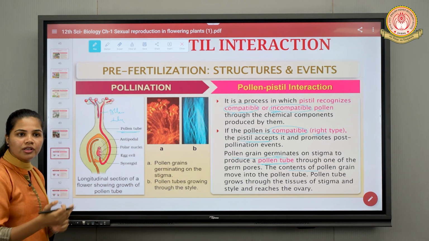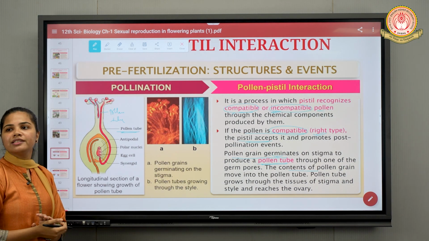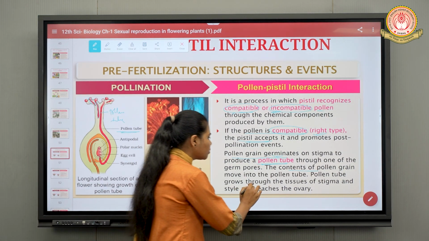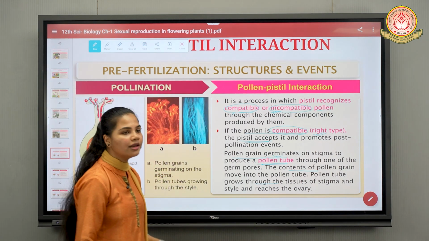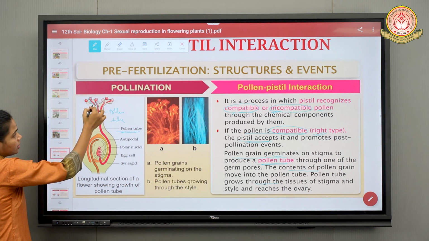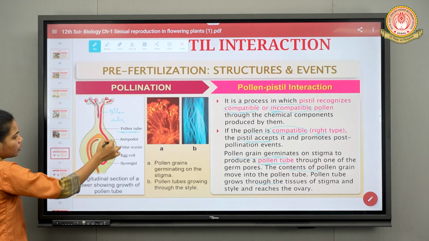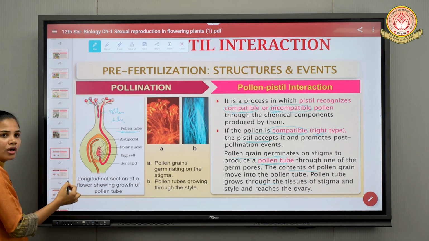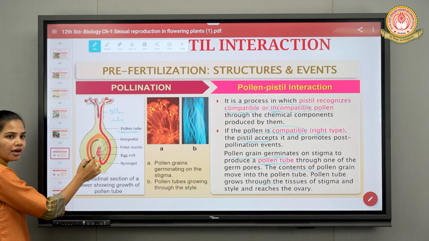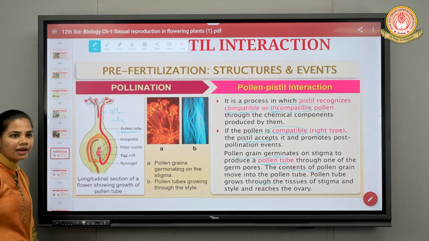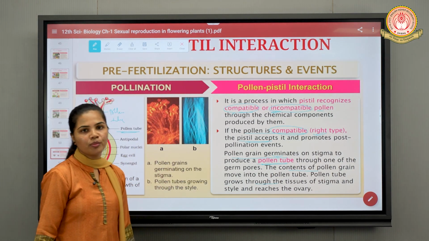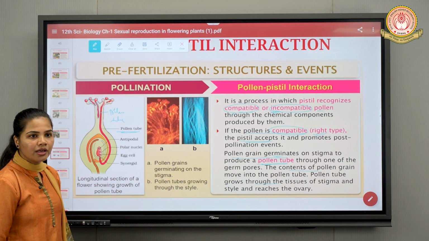And which will further participate during the fertilization process, right? Pollen tube grows through the tissues of stigma and style, reaches towards the ovary. Here you can see, the pollen grain has started germinating. It has formed the pollen tube. It enters the ovary, inside that ovule, through the micropylar end towards the egg cell, which we will be discussing when we discuss the fertilization process.